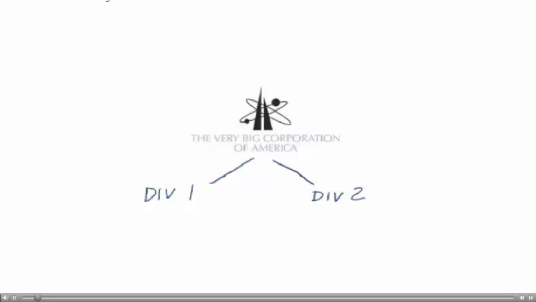Assume there's a giant corporation that has multiple divisions. Assume two of its divisions are Division 1 and Division 2. Again, these are not separate corporations, they're just subparts of this big corporation. Now assume Division 1 makes a component that becomes an input to the production process of Division 2. What a lot of companies will do is have the divisions sell to each other. So let's assume Division 1 sells goods to Division 2.